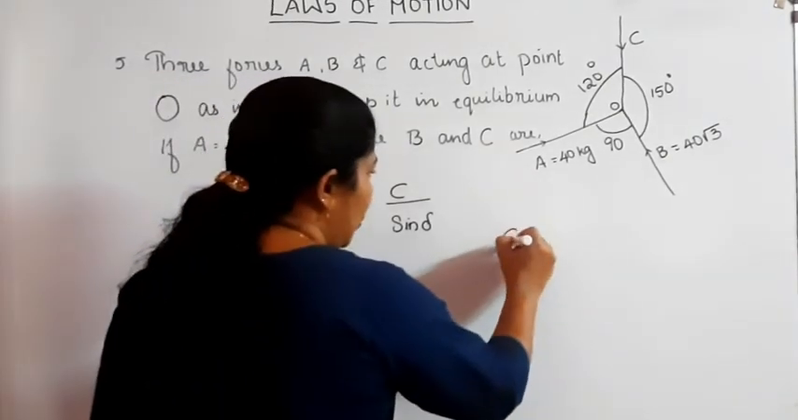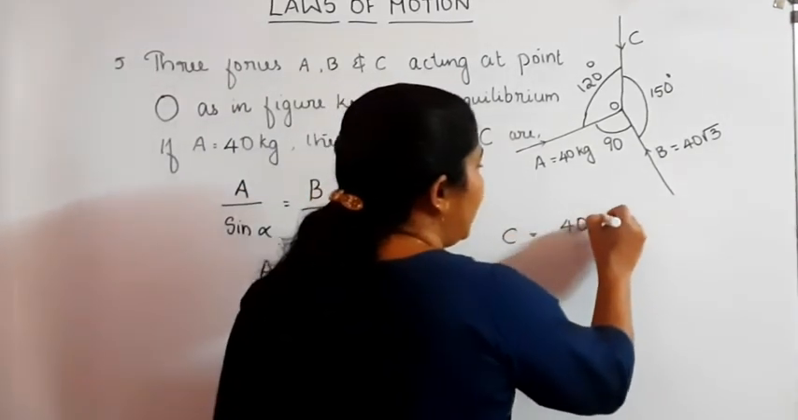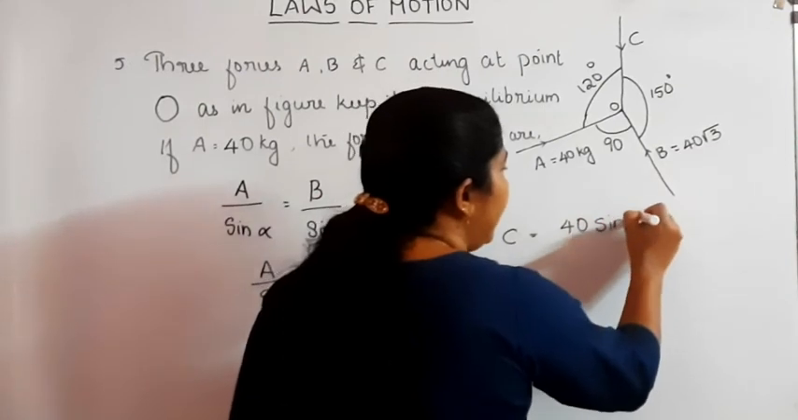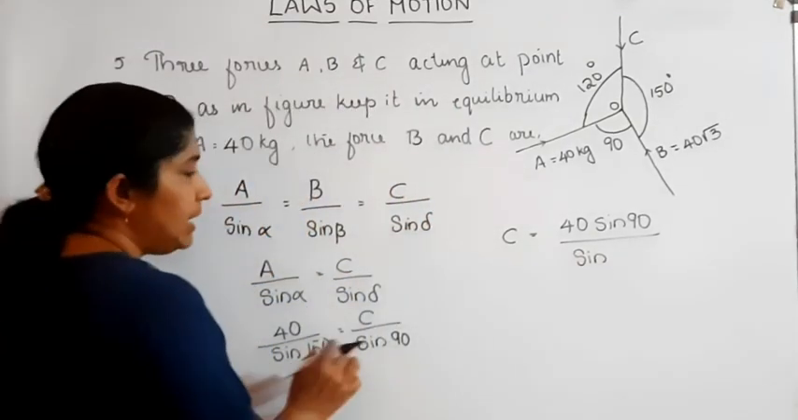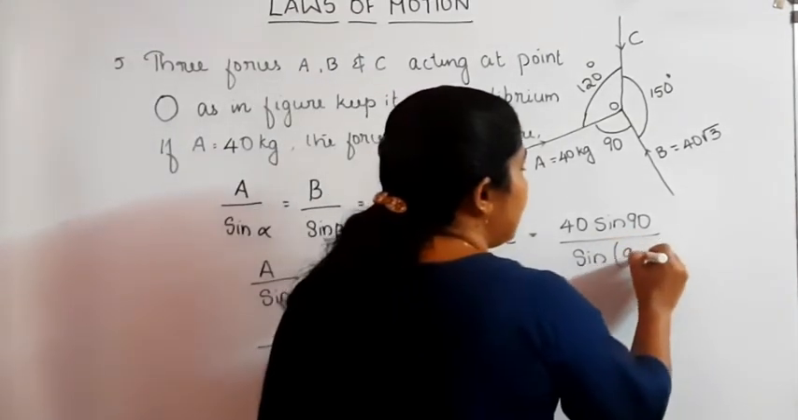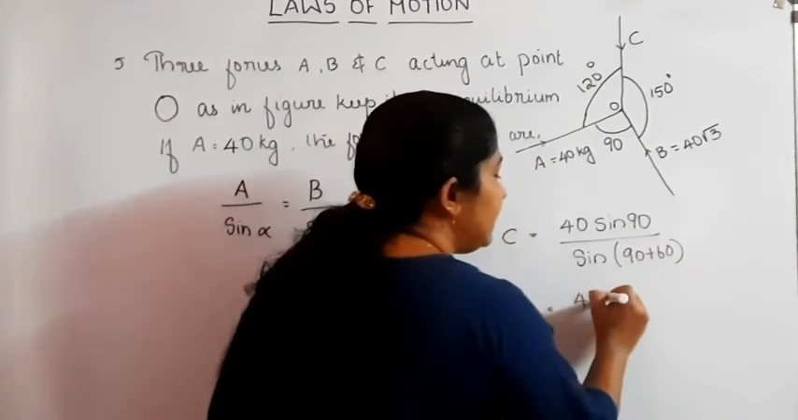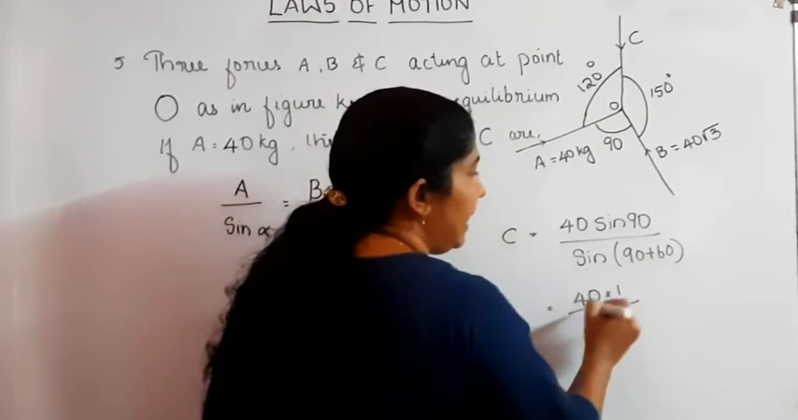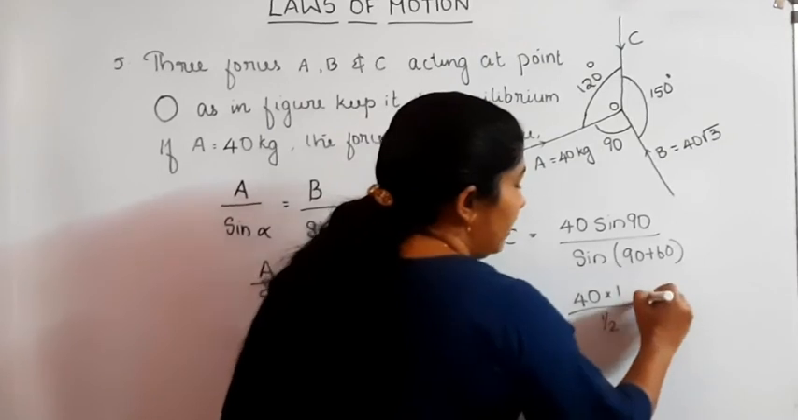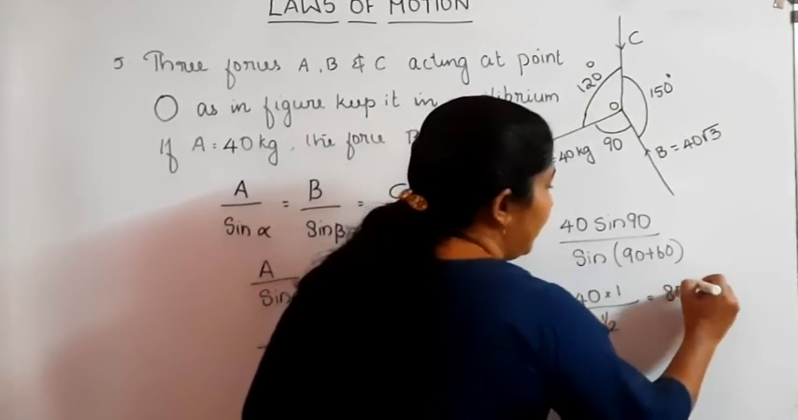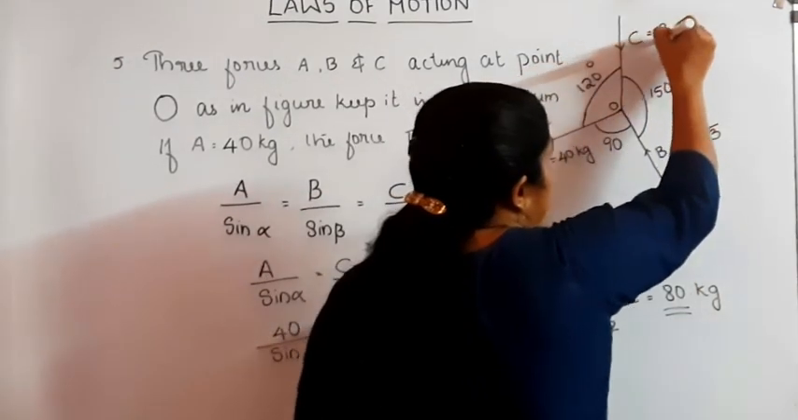Then C is equal to 40 sin 90 divided by sin 150. Sin 150, that's equal to 90 plus 60. Equal to 40 sin 90 is equal to 1 divided by sin 90 plus 60, cos 60. Cos 60 is equal to 1 by 2. Therefore, it becomes equal to 80 kg. And C is equal to 80 kg.